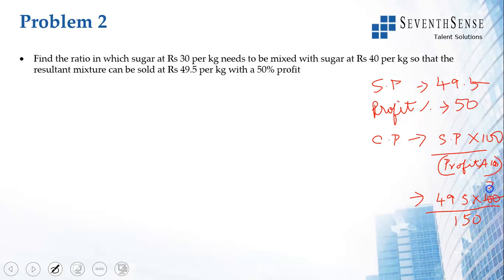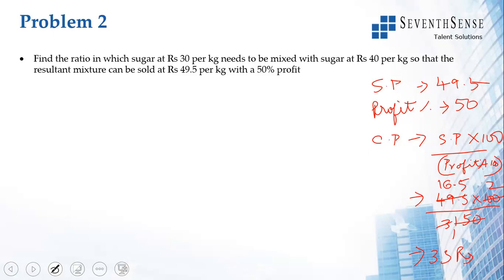So this is 2, this is 350, and then 3 ones are 3, 16.5 into 2. So my cost price is 16.5 into 2, which is 33 rupees. So do not write 49.5 in the price of the mixture. The price of the mixture is not 49.5. It is sold at 49.5. The price of the mixture is the cost price.